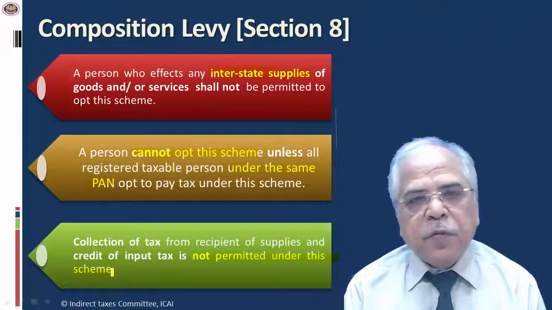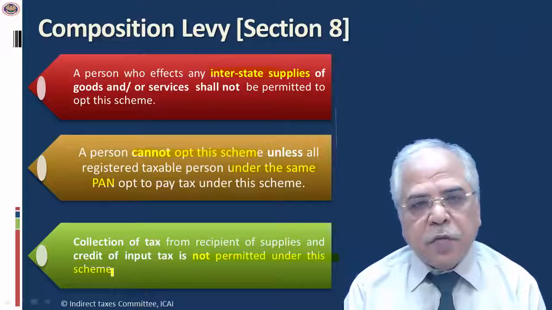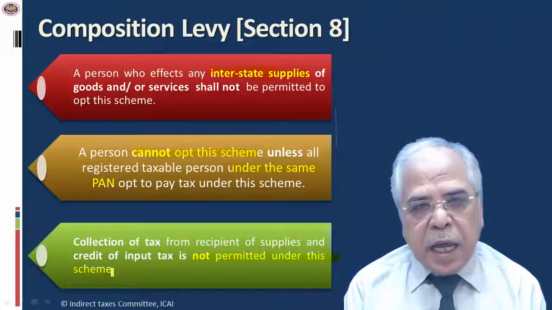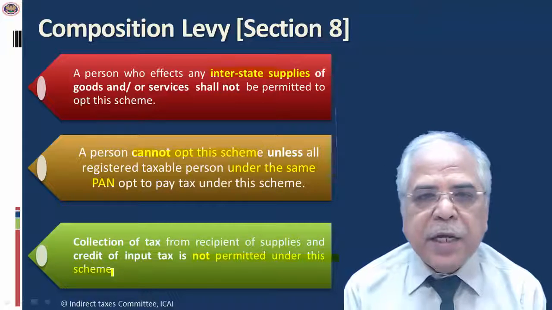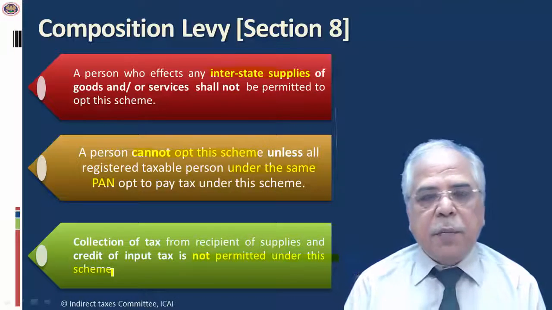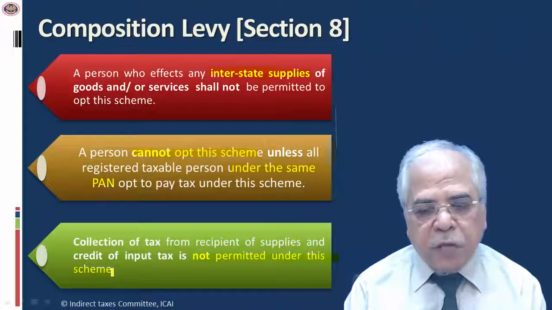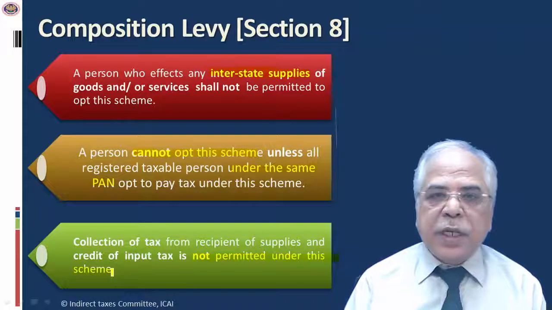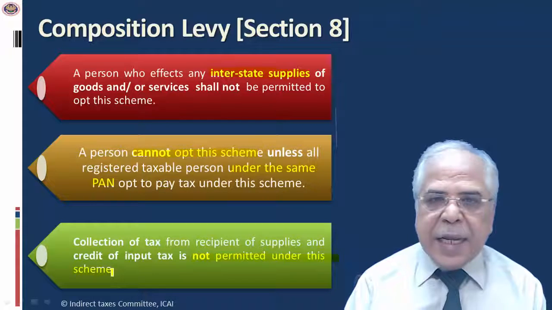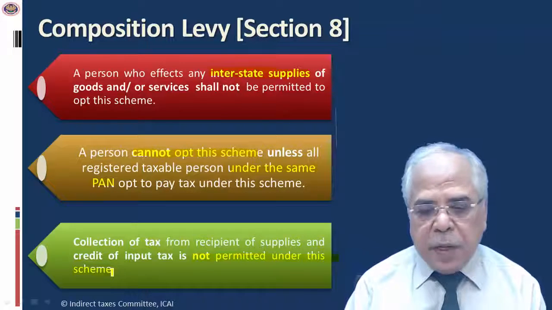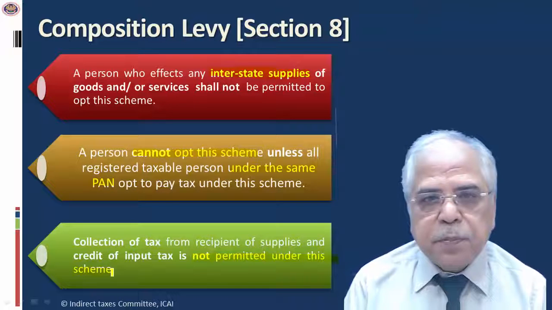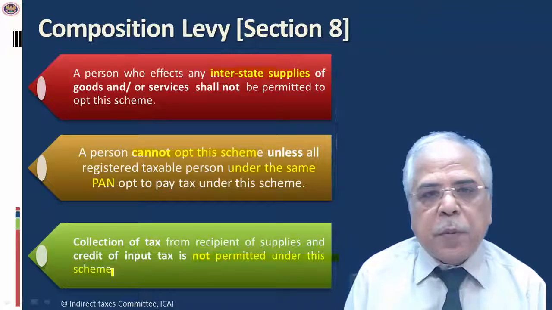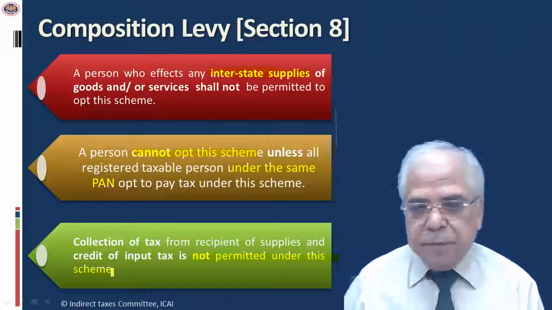The person who was opting for the composition scheme in the course of execution of work contract was allowed to charge service tax, and the recipient was also allowed to claim credit for the tax paid to the composition dealer. But now under GST law, because they have followed the VAT pattern, the composition dealer cannot collect any tax from the receiver of supplies, and the composition dealer is not allowed to claim the tax credit on all the supplies which he has acquired for the purpose of making supplies.